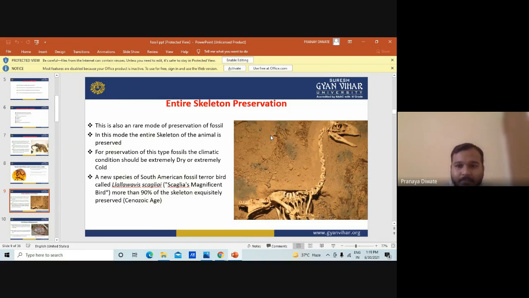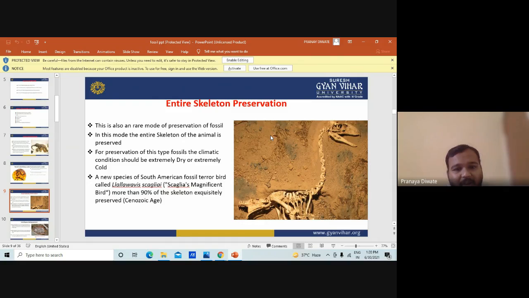Next, entire skeleton preservation. First you saw that the entire soft part and hard part can be preserved. After this, you now see how the entire skeleton is preserved.